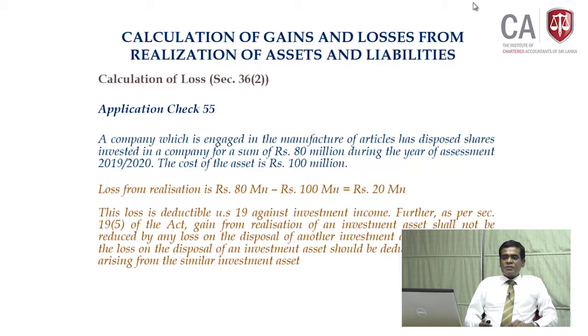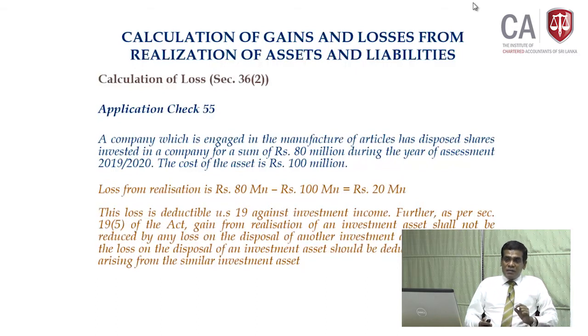According to section 19 subsection 5, you can claim, but as we discussed in the previous discussion, according to subsection 5 of section 19, the gain from realization of an investment asset shall not be reduced by any loss from the disposal of another investment asset. Therefore, the loss on the disposal of an investment asset should be deducted from the gain arising from a similar investment asset.